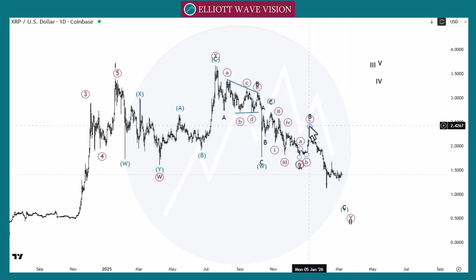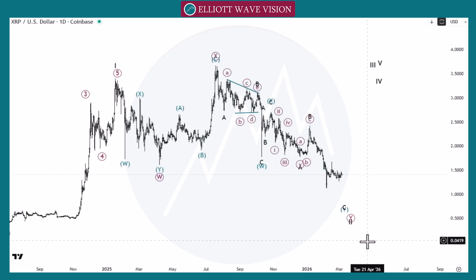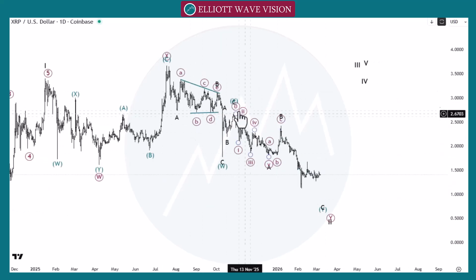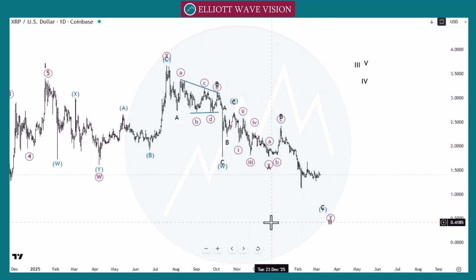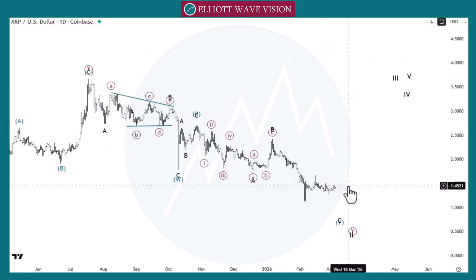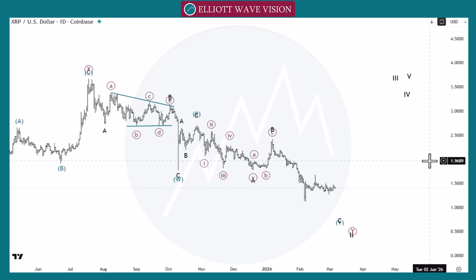Like wave 1, 2, 3, 4 and 5, we need to wait for this wave to go towards the point number 2. So the more suitable count at this point is A, B and C, W, then X, then A, B and C. In both cases, we are looking for the bearish side. At this point, the market did not stop at the 1.5, the medium number between 1 to 2.